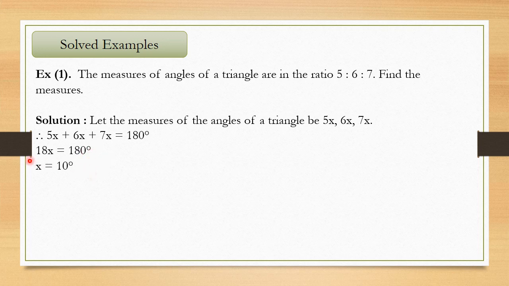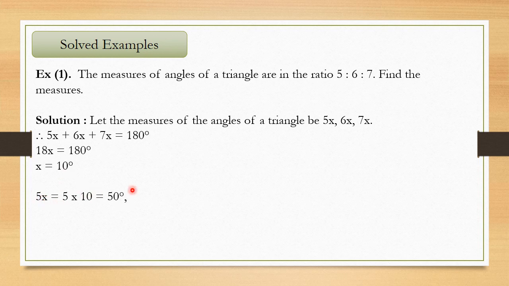So 180 divided by 18, 18 tens are 180, so the answer is 10 degrees. So we have got x, but that is not the final answer. We have to multiply 5 by x, 6 by x and 7 by x, and then only we'll get the final answer. So 5x is equal to 5 into 10, because x is 10.